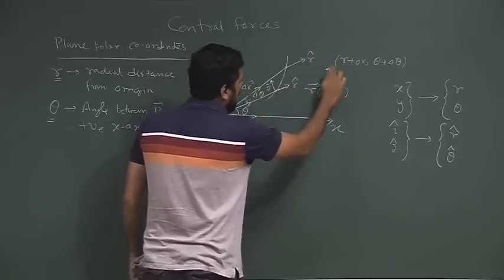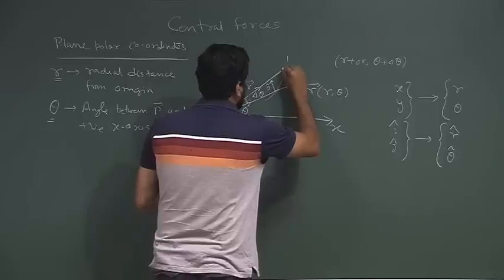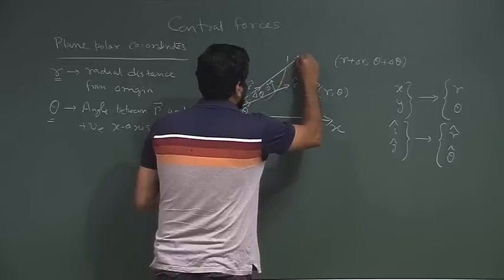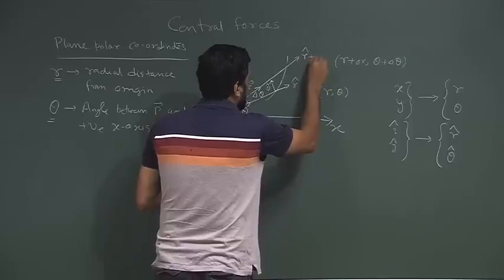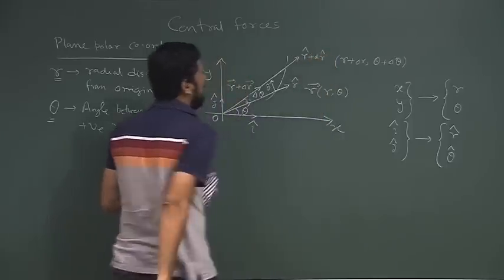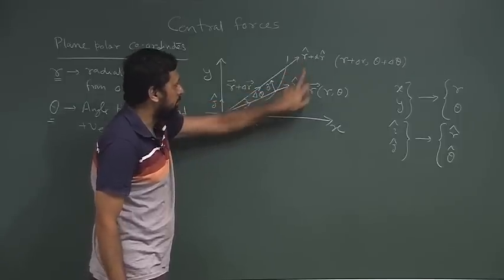Sorry, it's not nicely drawn, it has to be along this line. So, we call this r cap plus dr cap. That means r cap is not a fixed direction, but it is also changing.